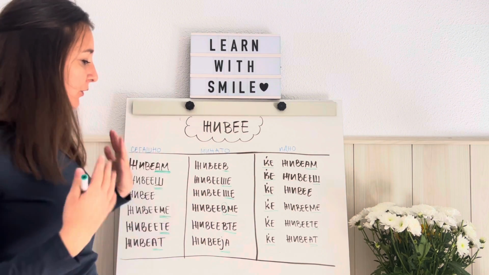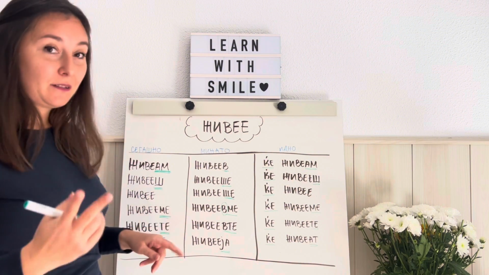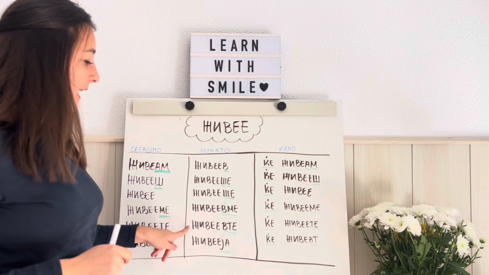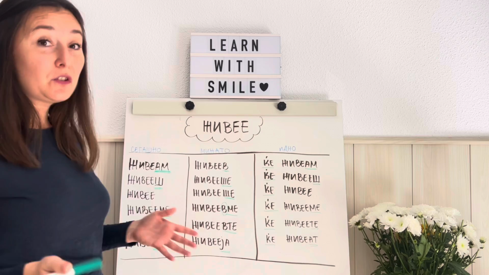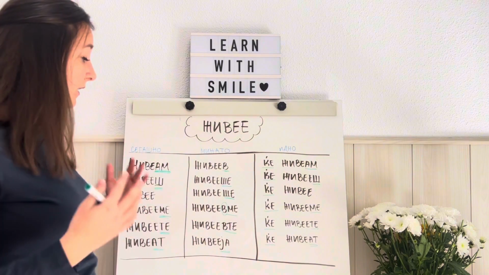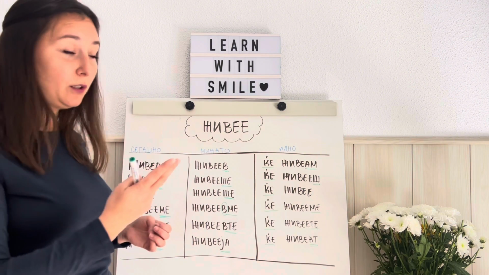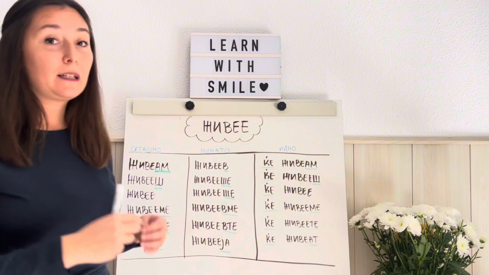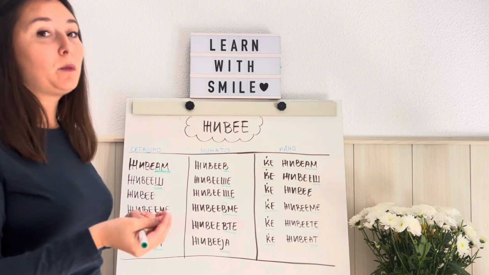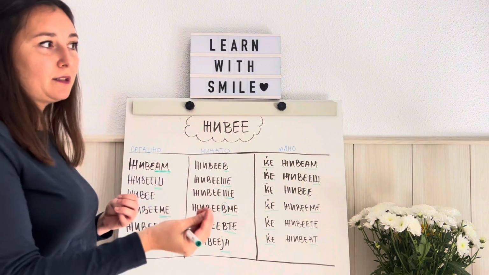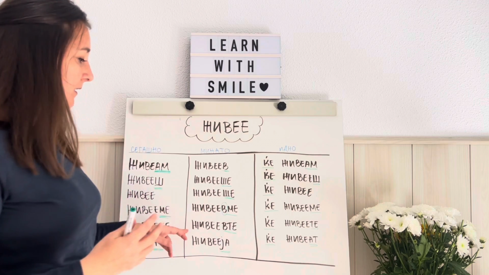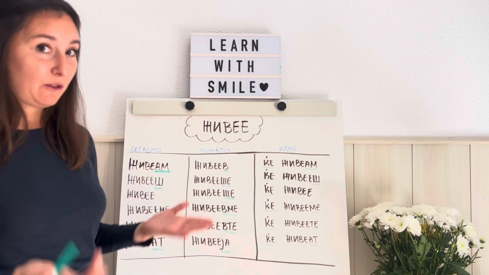You were living, or you lived, second person plural, вие живеевте, and also here we have the same rule. If we talk about the second person plural, the same form is being used for the formal speech, if we talk to a person in a formal way, okay? So also we are going to use живеевте.